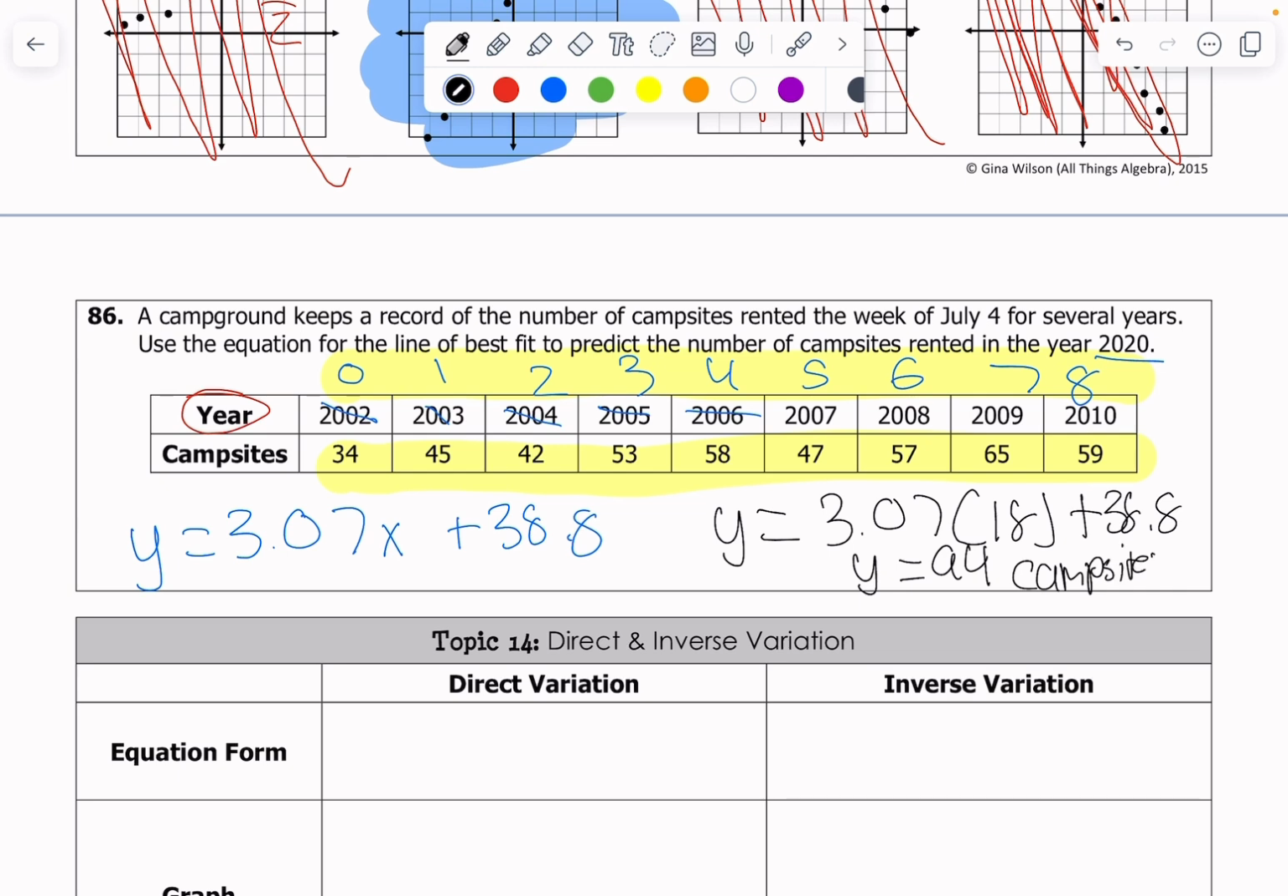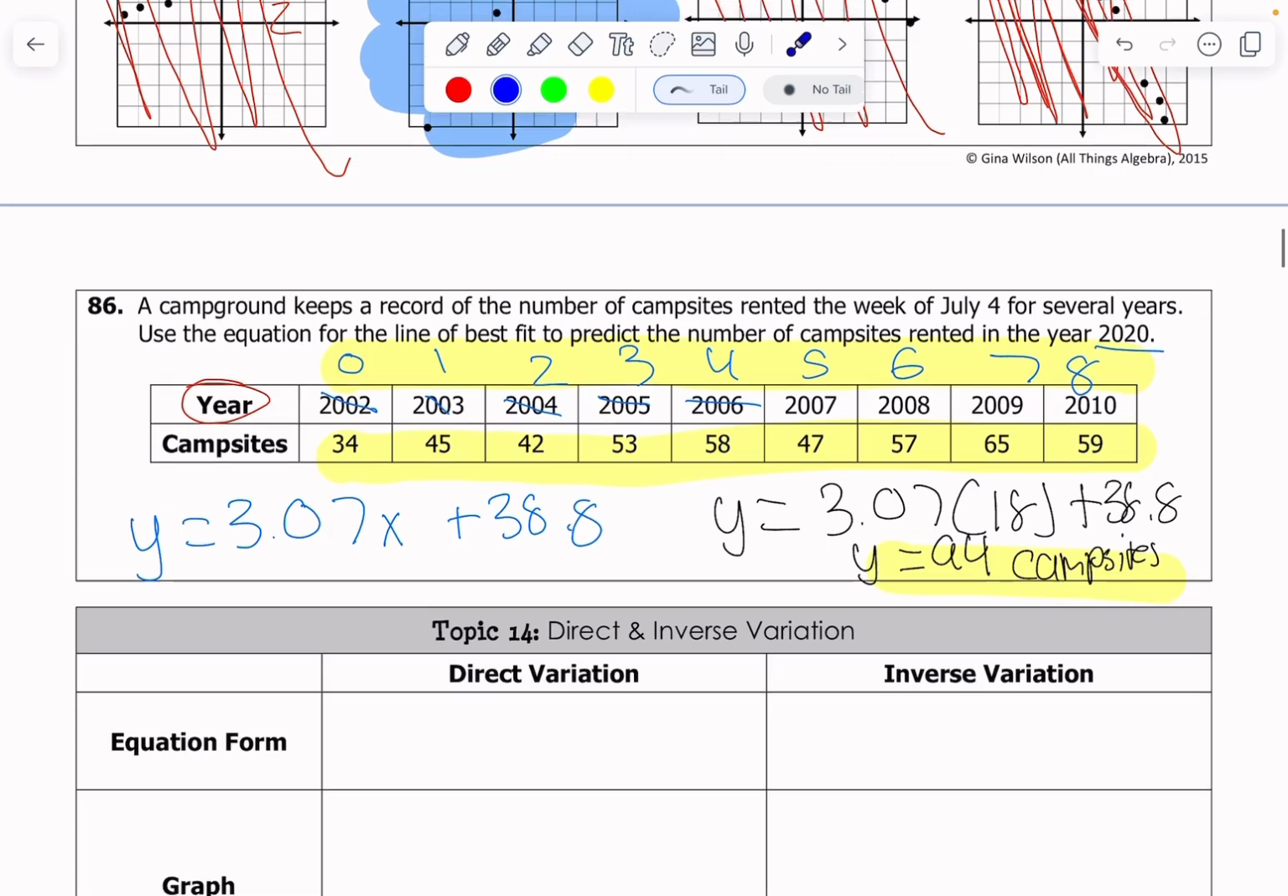And you're done. Okay, and I just, again, threw this whole thing in my calculator. That's scatter plots. Moving on to the last topic of our exam.